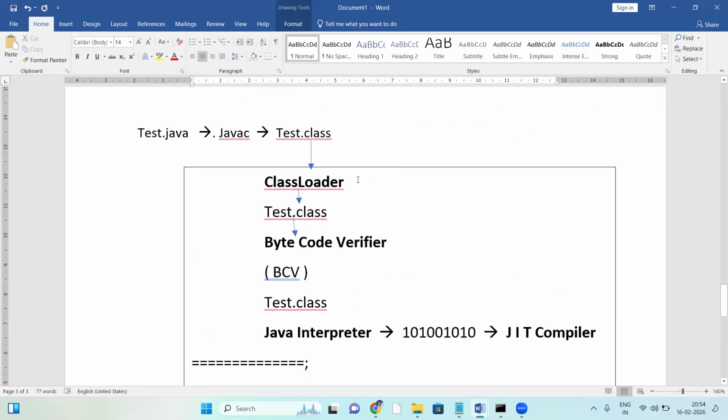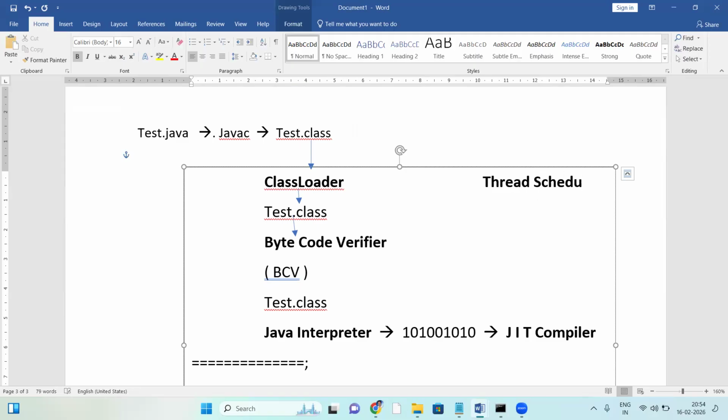Apart from this, there are other components. The thread scheduler is for thread management. If the Java application is multi-threaded, the thread scheduler will manage all the threads. It is one component in the JVM, and it takes care of threading. I'll explain multi-threading very clearly later.